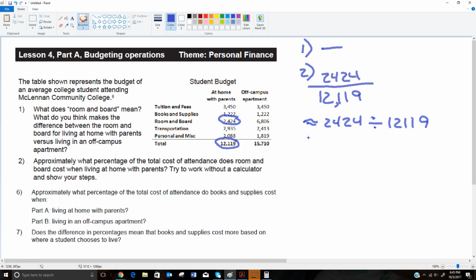Okay, so this is approximately equal to, and I'm going to fix this because it's bothering me. Probably doesn't make that much difference, but this shouldn't be an approximately. This should just be an equals. So that equals that, and then this is approximately 20.0%.